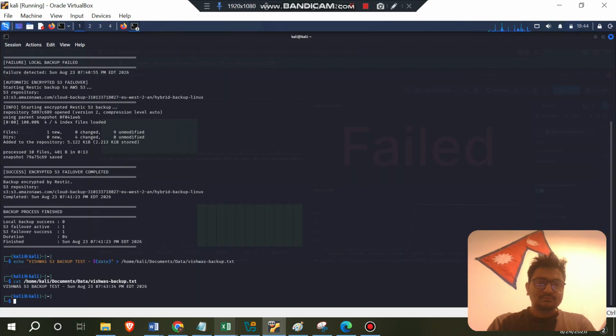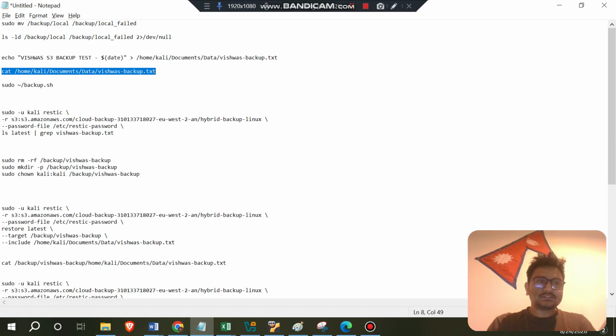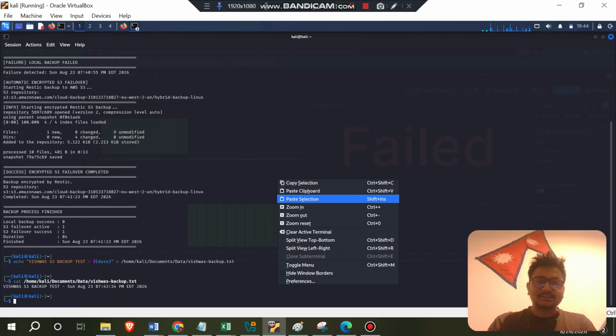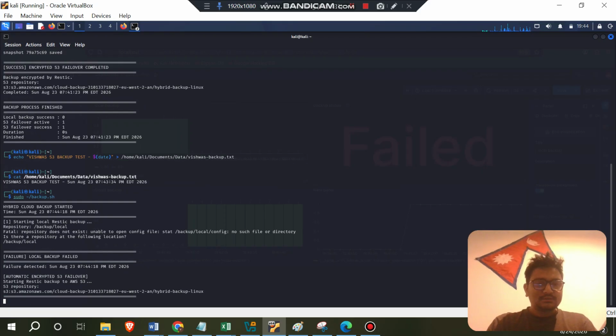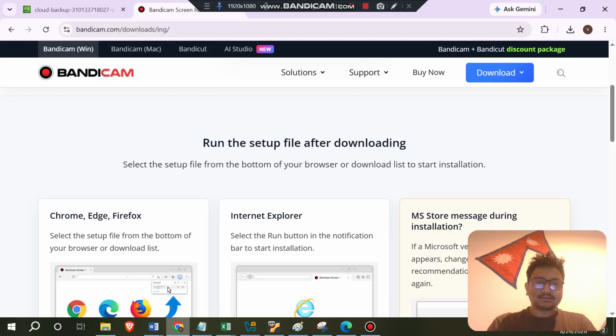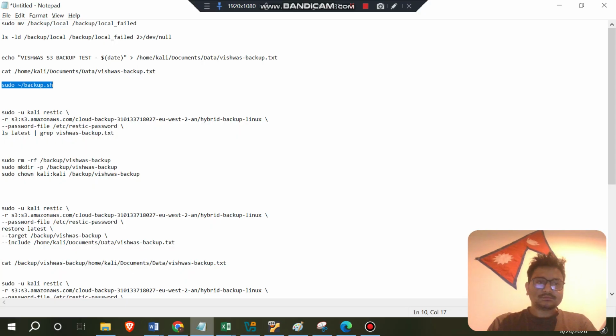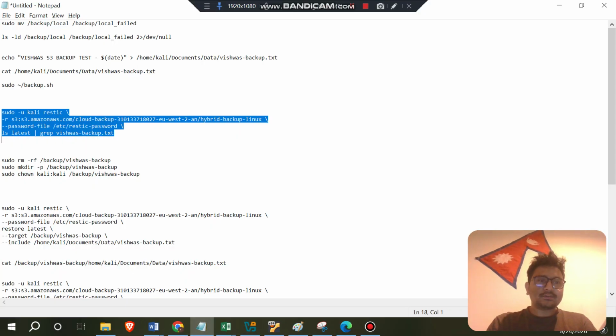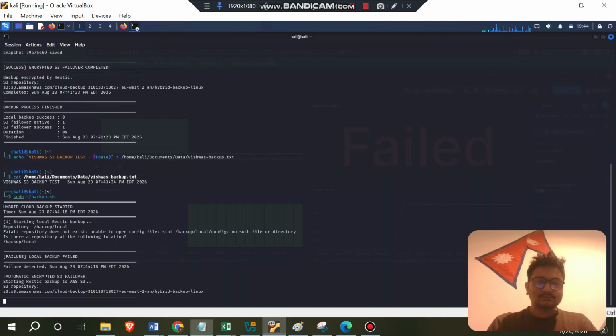It is already created. Now let's run the backup script again so the snapshot can be made in the S3 bucket. Now we will verify that. It will take some time to recover the file.